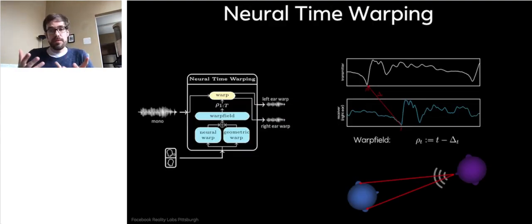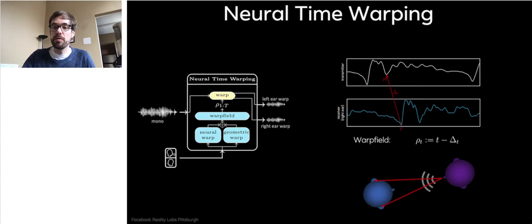The input here, transmitter signal, you see it in white, and the idea is that sound takes some time to travel through space. So let's compute this time and then take samples from the transmitter signal, for example, time 50 on the transmitter side. And then based on the distance between transmitter and receiver, we might know that this sample would happen at time 100 on the receiver side. So we map it, we warp it to that place. Obviously, transmitter and receiver change their position in space dynamically over time. It's not always the same position, so they could move closer, which means we do not have to warp over a span of 50 audio samples or whatever it is, but less than that. This is the basic idea of warping.